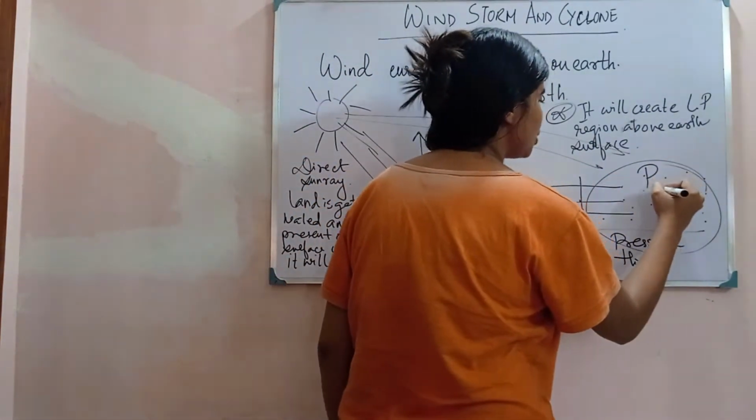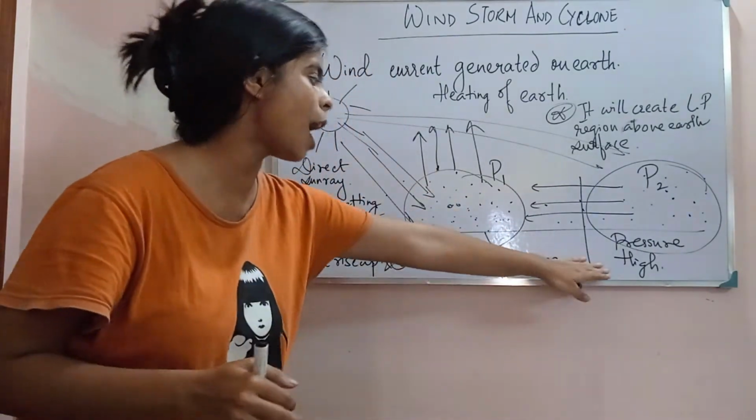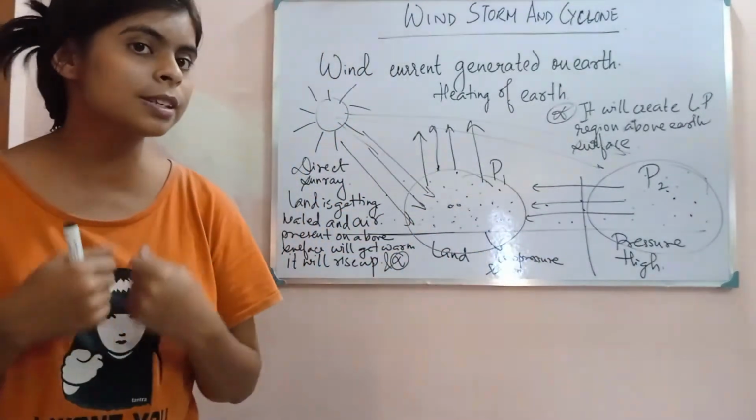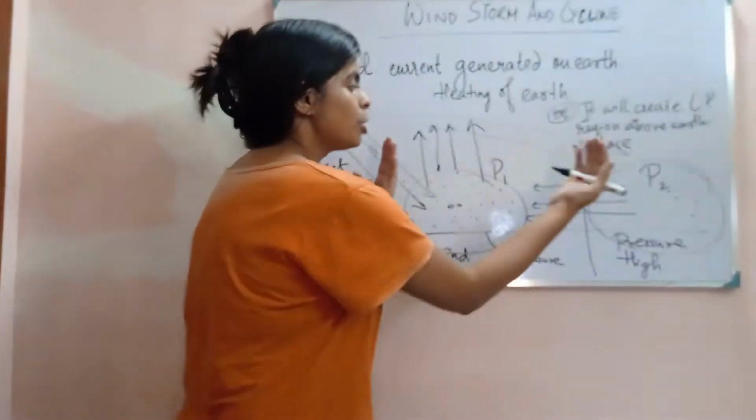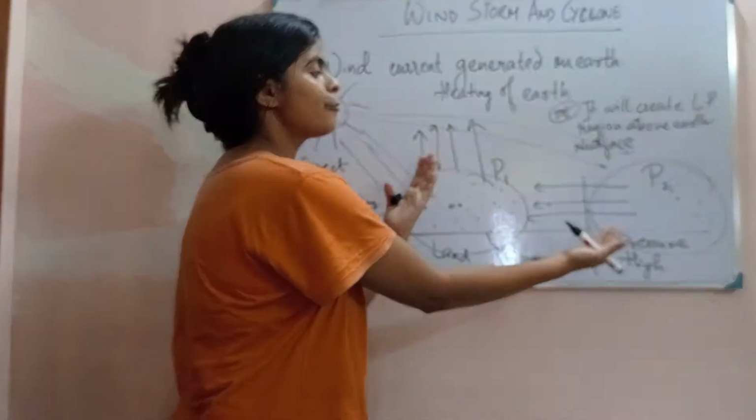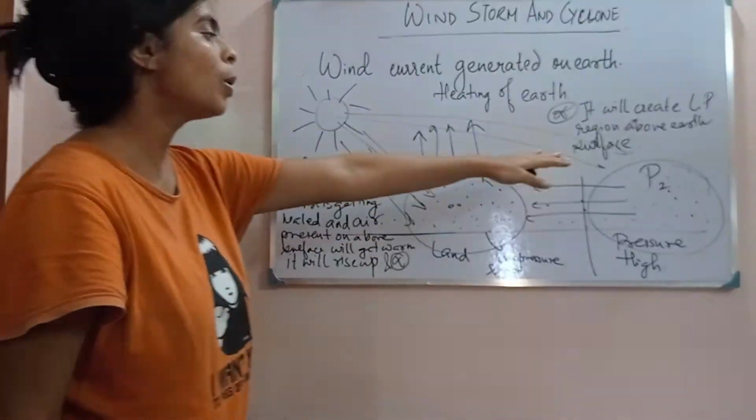P1, suppose here P2. And since here is high and here is low, there is a difference in pressure. And as a result, due to the difference in pressure, what will happen?